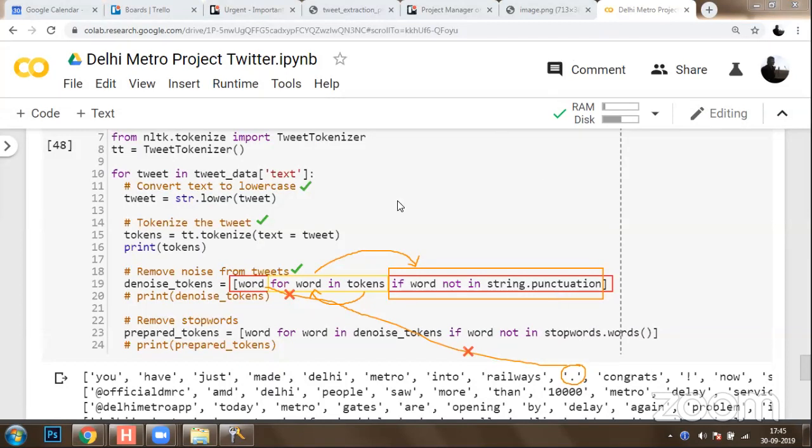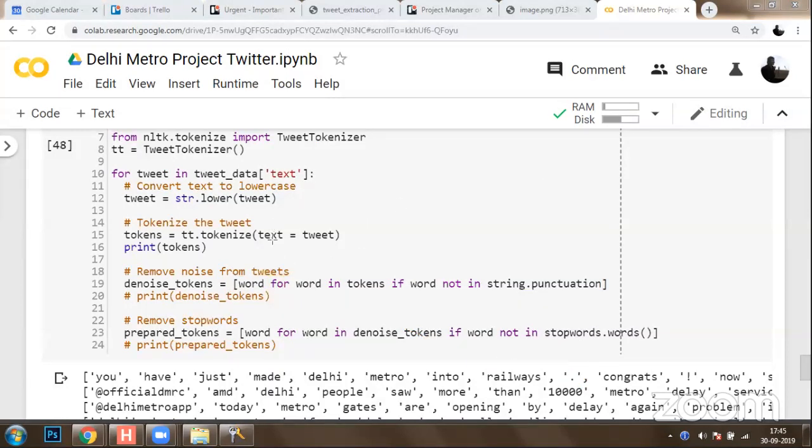Hence, using this list comprehension, you're finally going to get a list of words which are not punctuation marks, and we are going to call them denoised tokens, the tokens without noise.